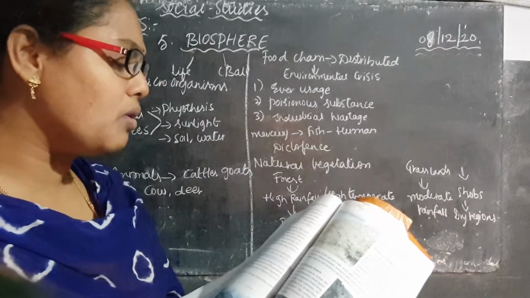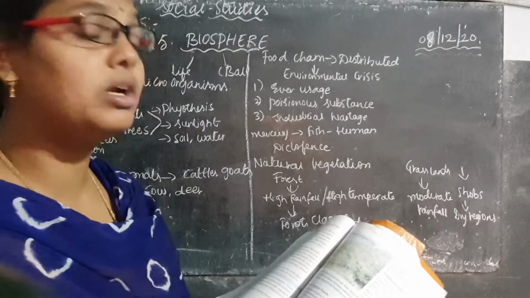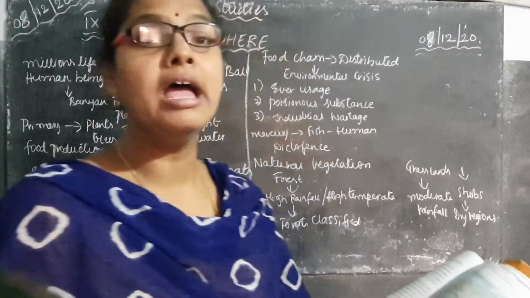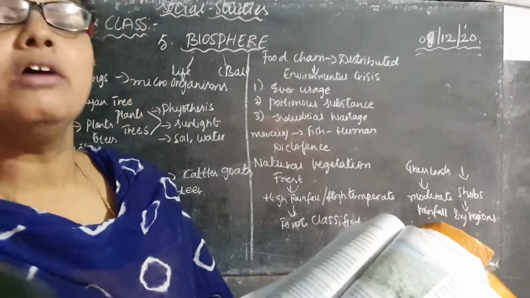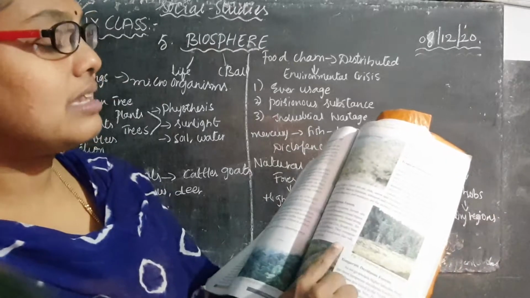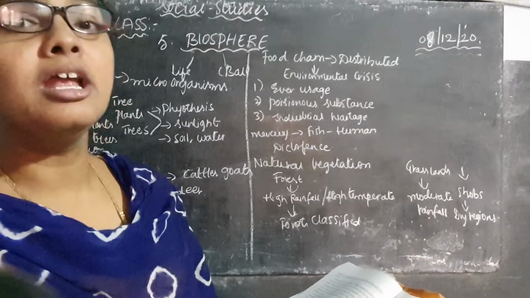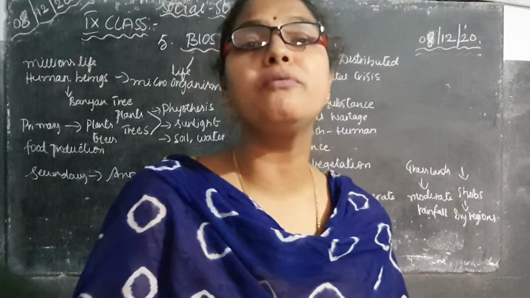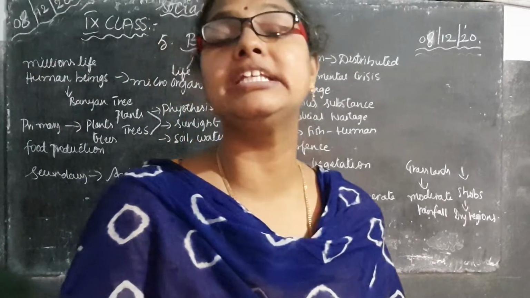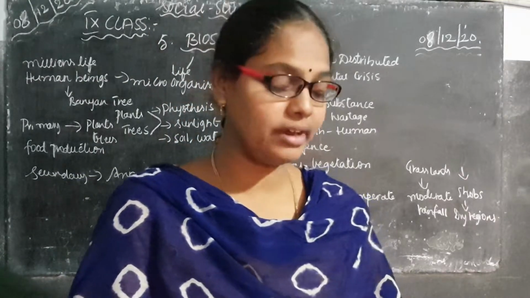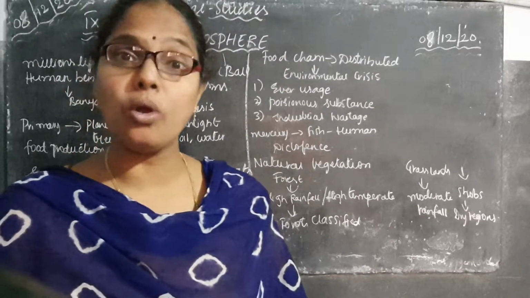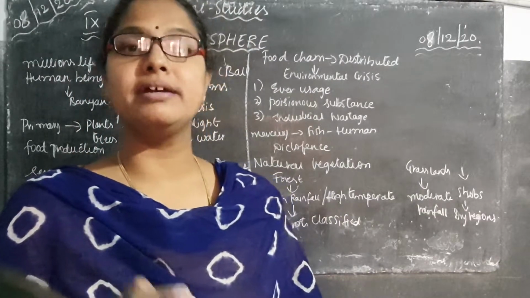What type of trees do we find in the temperate evergreen forest? We find trees like oak, pine, eucalyptus, etc.